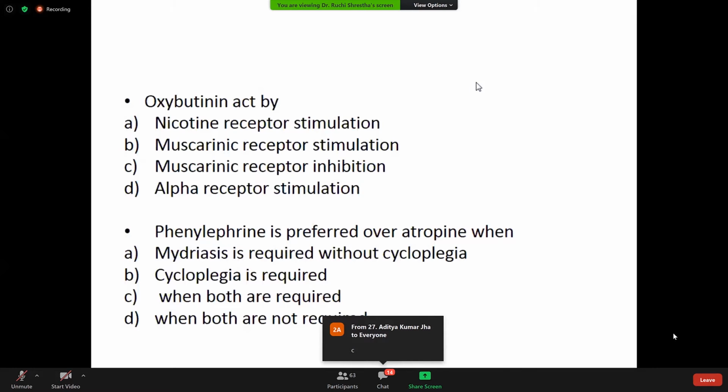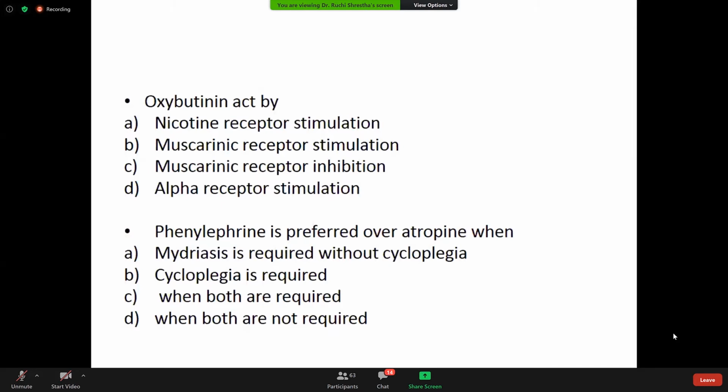Oxybutynin is an anticholinergic drug, which falls under the vesicoselective drugs, meaning drugs that act only on the urinary bladder. Anticholinergic drugs are given when there is increased frequency and urgency of urination, so oxybutynin needs to block the urinary frequency as well as the urgency.